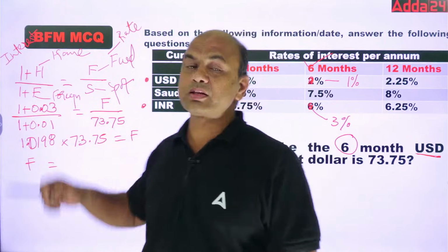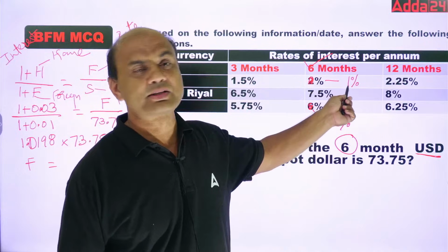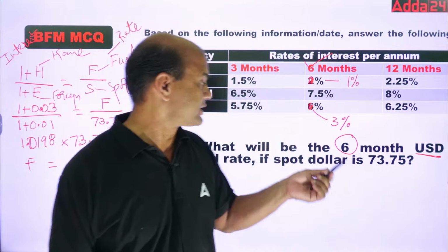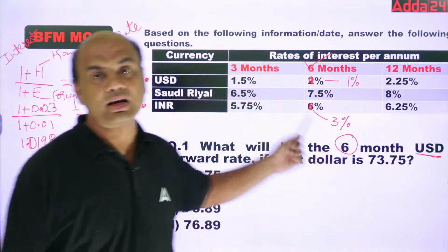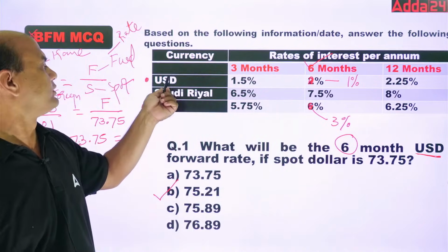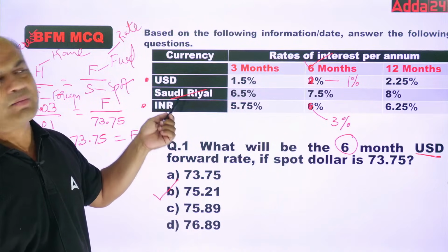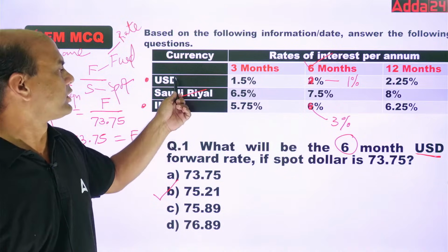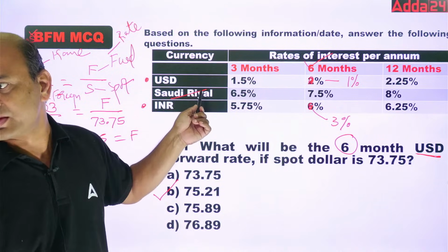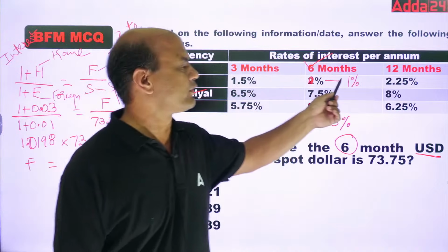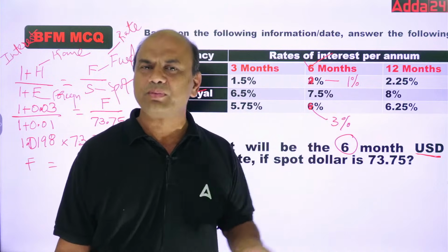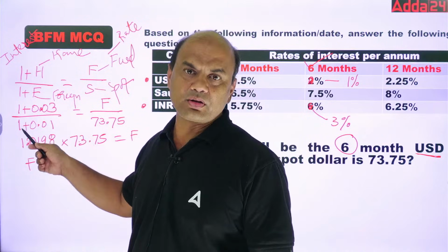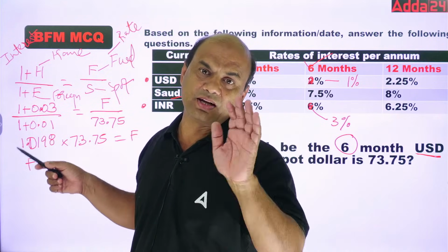What is this for foreign currency? For foreign currency means USD. Now which foreign currency? You want it for USD. There are 2 foreign currencies given. One is USD, second is Saudi. But do we want it for riyal now? No, we don't want it for riyal. So we'll focus on only USD now. USD is 1%. Percent means divided by 100. So 1 plus 0.03 upon 1 plus 0.01. So interest part is done.